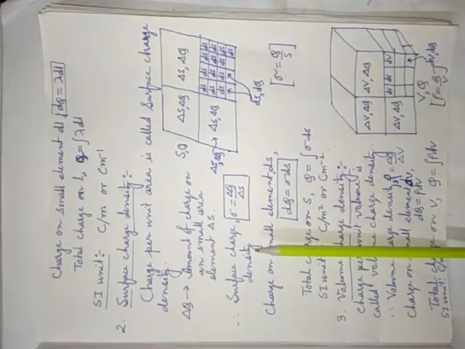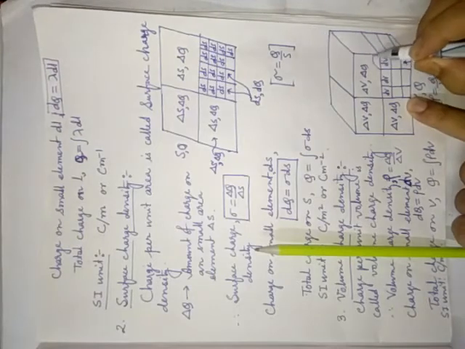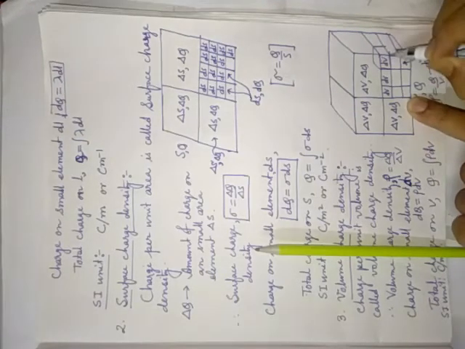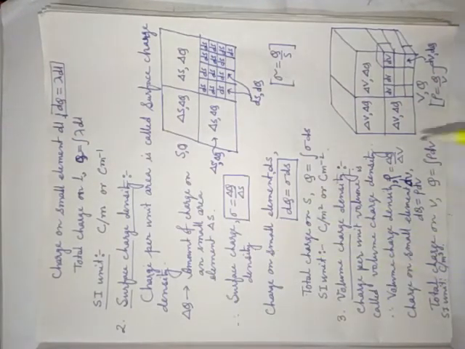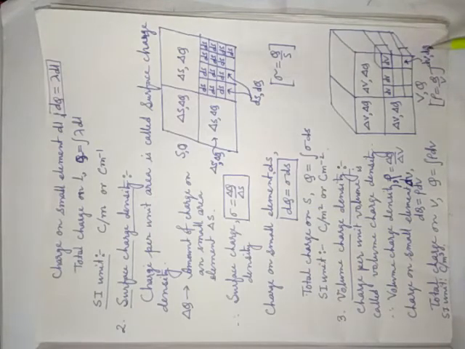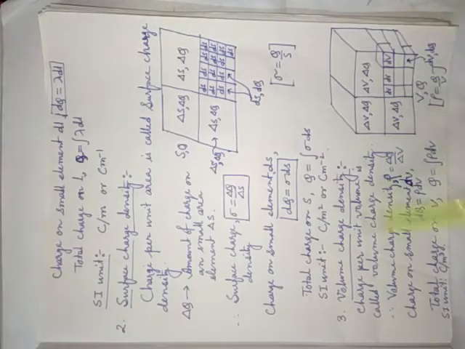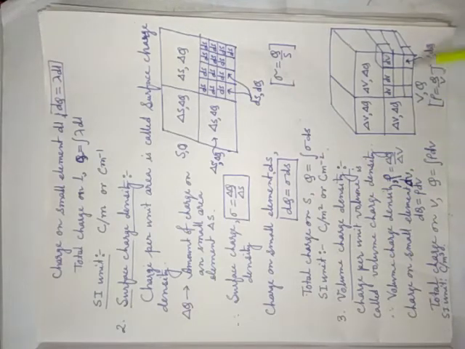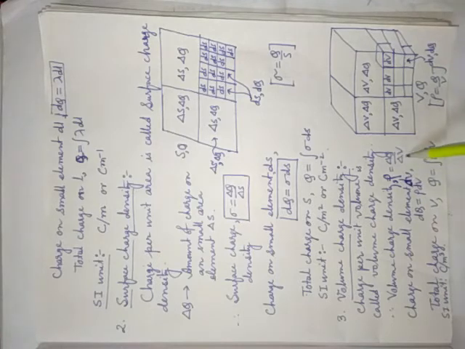Suppose I would like to show you this one. That means dV will contain how much charge? dQ charge. Now what is volume charge density? Why is it volume charge density? Because this object has length, breadth, height. That is why volume charge density rho equals Q by V, charge per unit volume, simply. Or you may write delta Q by delta V equals volume charge density. That means charge per unit volume is called volume charge density.